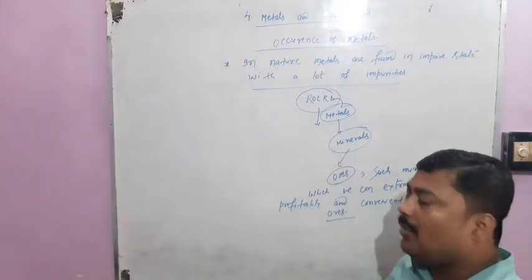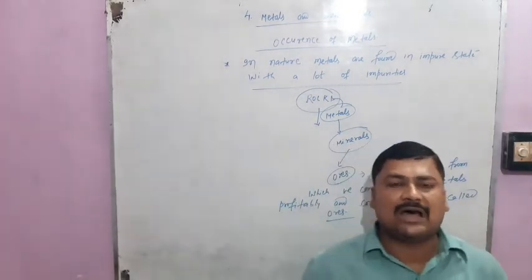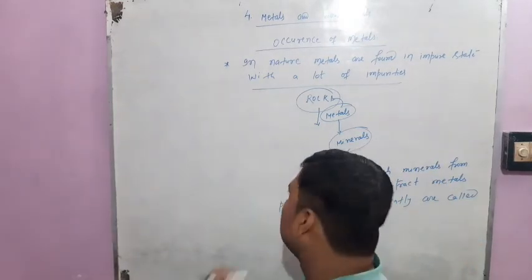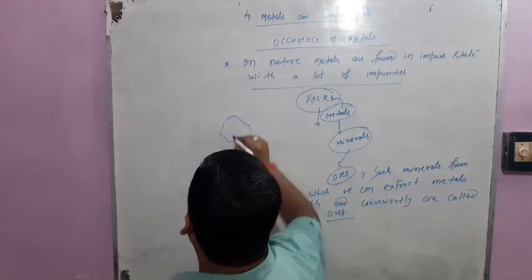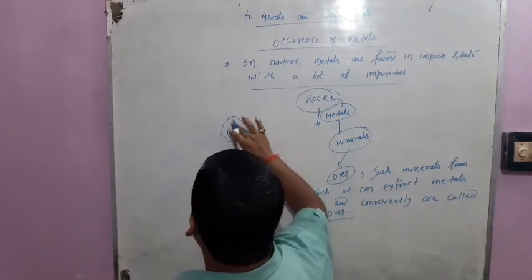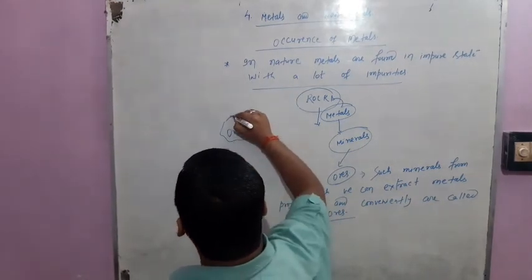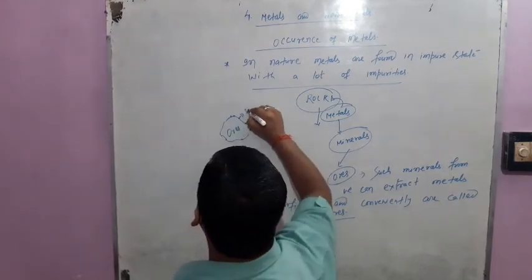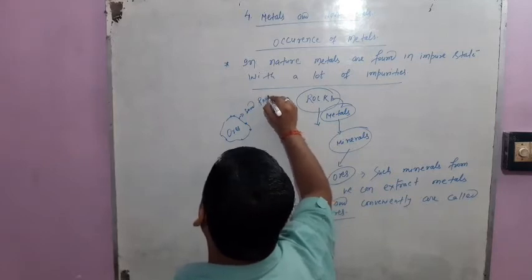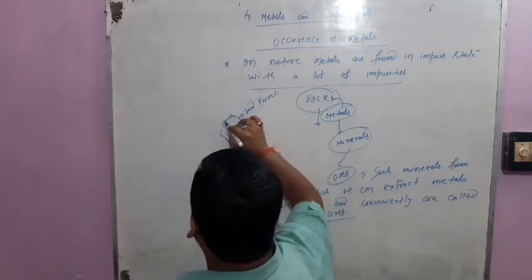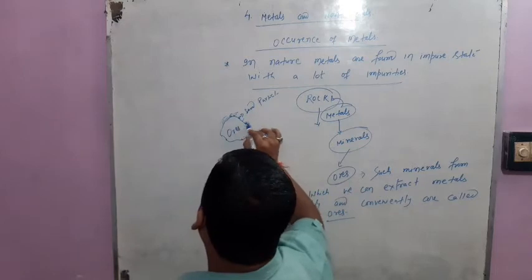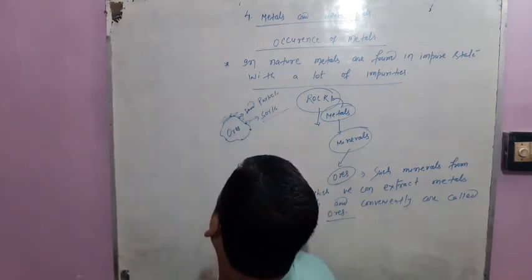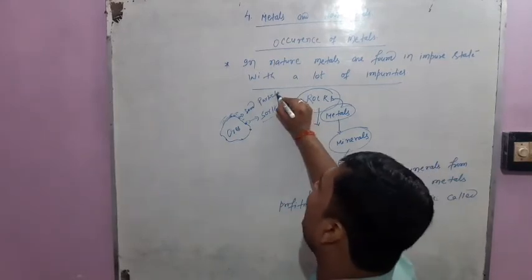Okay students, now in nature the ores are found with a lot of impurities. Suppose this is an ore, then there are a lot of sand particles over it. A lot of soil is also over it. So these impurities are known as gangue.